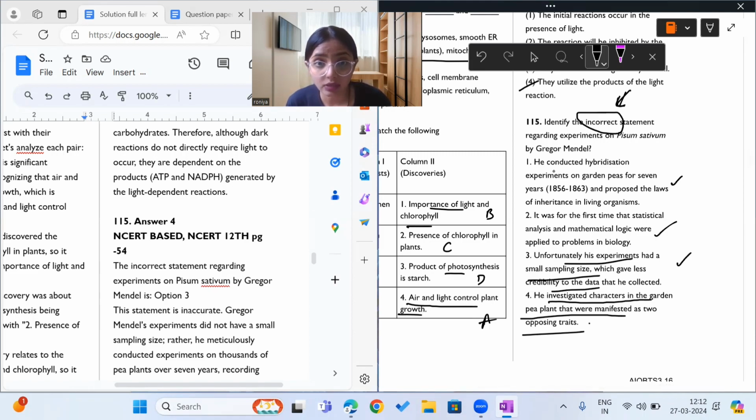Mendel conducted hybridization experiments for 7 years from 1856 to 1863. Given correctly. And proposed the laws of inheritance for living organisms. Yes, correct. It was the first time that statistical analysis and mathematical logic was applied to biology. Yes, that is also correct. Unfortunately, his experiments had a small sampling size, which gave less credibility to the data he collected.